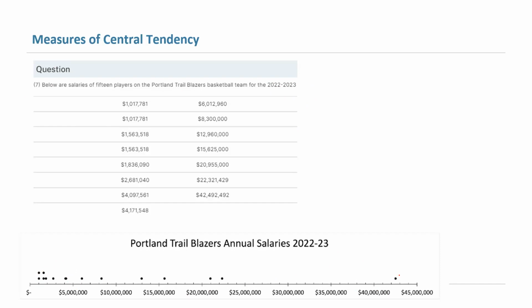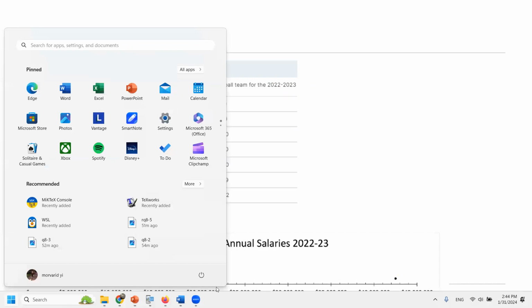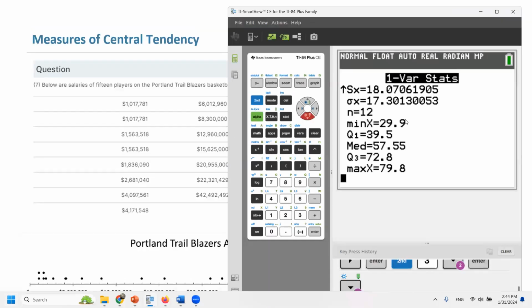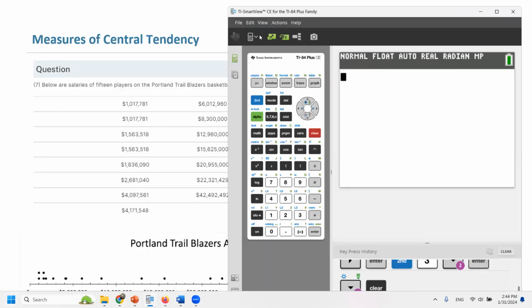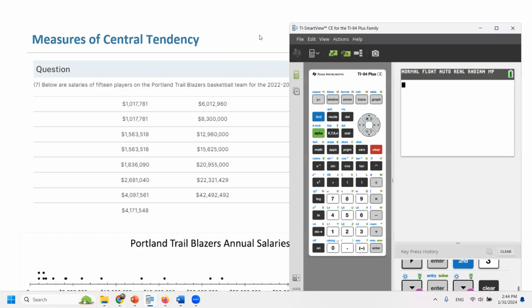What is the best representative for the data? Is it mean? Is it median? Let us figure it out. We're going to use our calculator, enter these data into our calculator, and check the mean and the median.